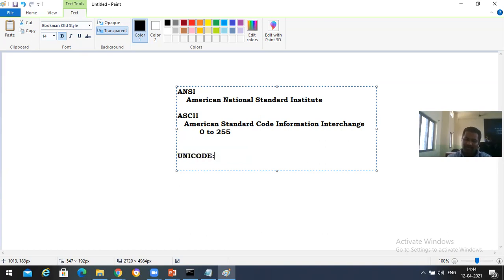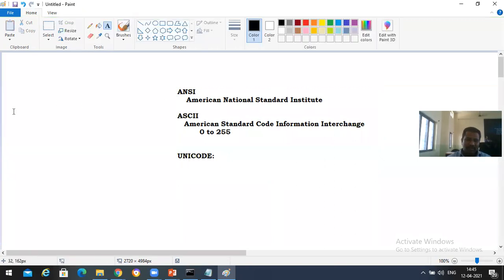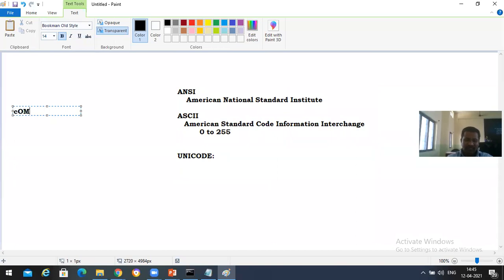Response, students. It converts one form of data to another form, sir. Yeah, okay. Related to our programming, how is it going to be useful? Every alphabet is assigned to a specific number. Yes, very good, right? So what happens is, computer can understand only zeros and ones.